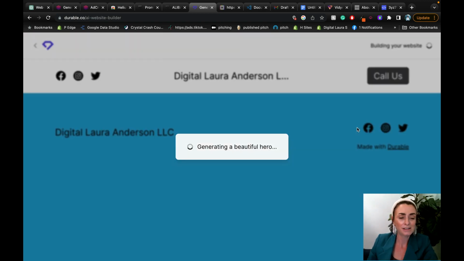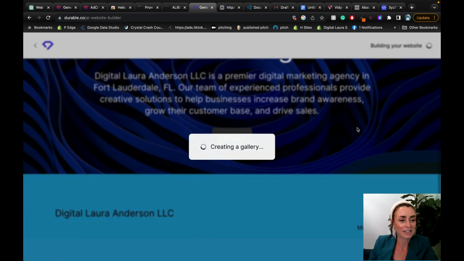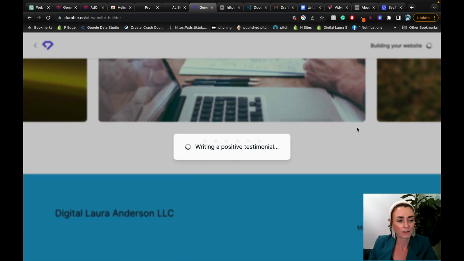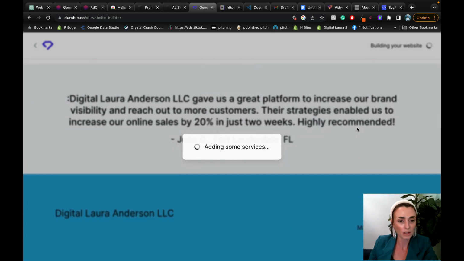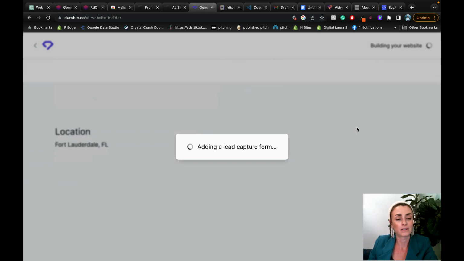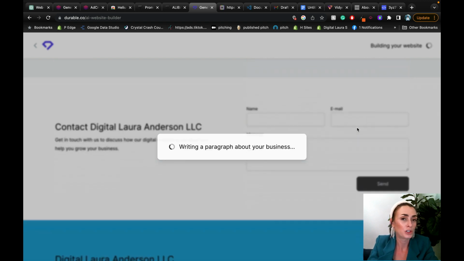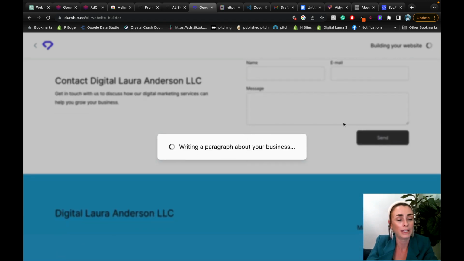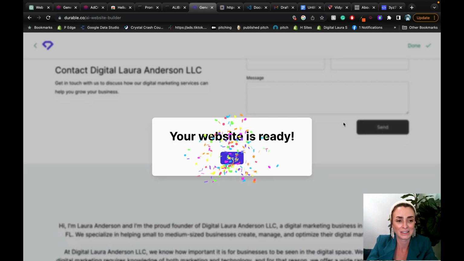Pick a color palette. Oh, generating a beautiful hero. Creating gallery. So it is building out a website. These are obviously going to be more template based, and not as custom coded, which can be totally fine if this is all that your client is requesting. You can totally do this and it would be insanely simple.